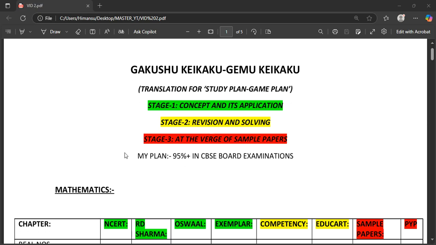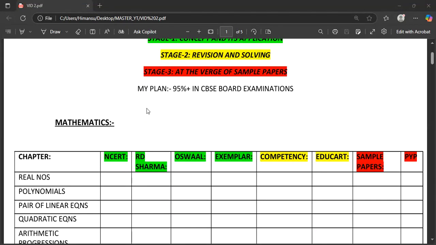So right now, what I want is you might copy this or you might print it out, whatever it is, but let me tell you, you have to write your plan here. And this is what I had written because I was a Japanese anime fan, but you can write any other language that suits you or that brings something hot in you, right? Then let's go, beginning first with maths.